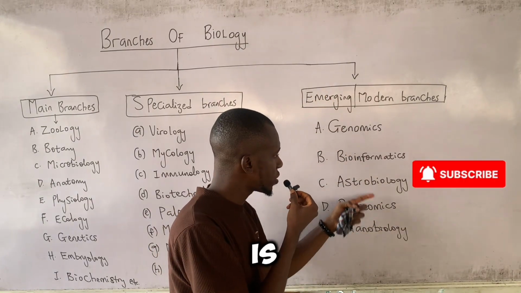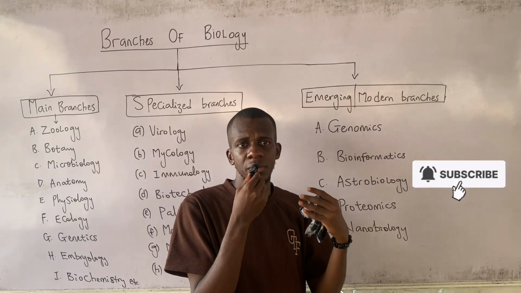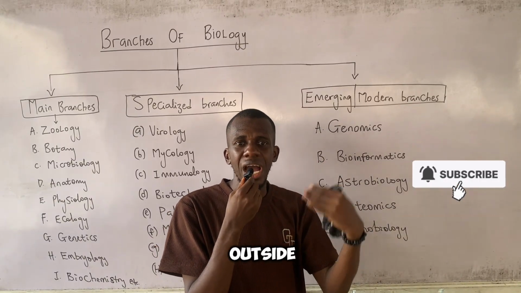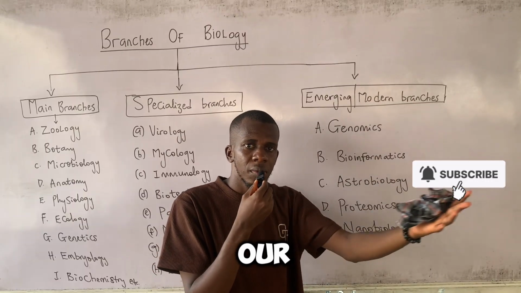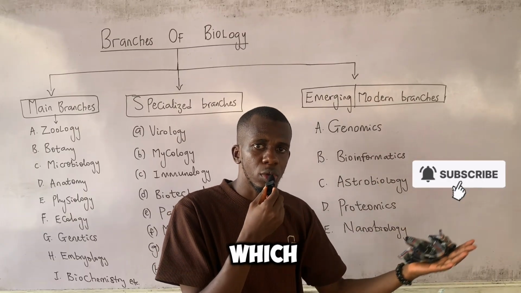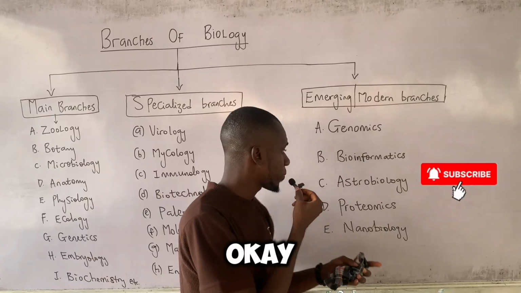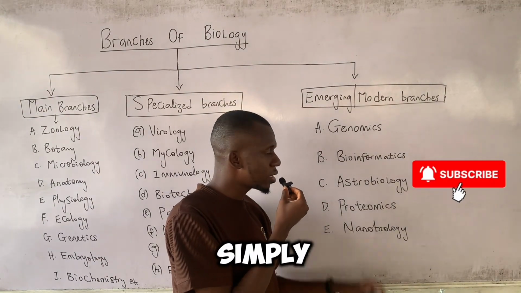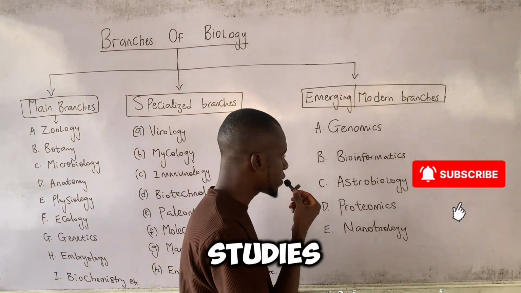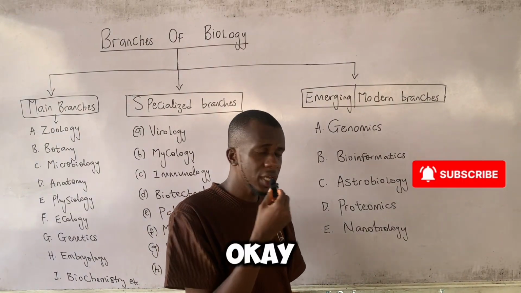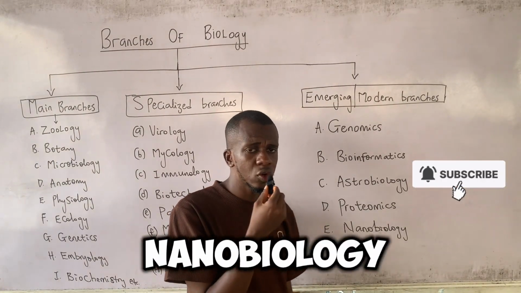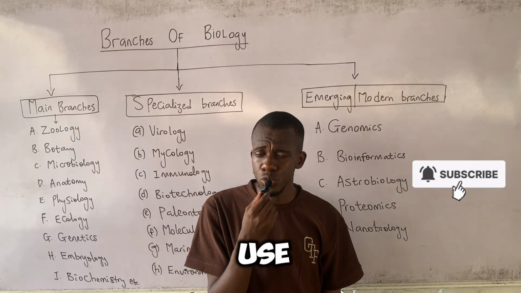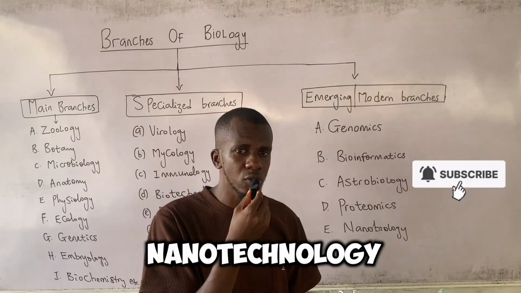So astrobiology is a branch of biology that is charged with the responsibility of studying life outside of our very terrestrial ball, which is the Earth. Now the next branch we have is proteomics. This is simply the branch of biology that studies proteins. And lastly here we have nanobiology. This is the branch of biology that employs the use of what we call nanotechnology.